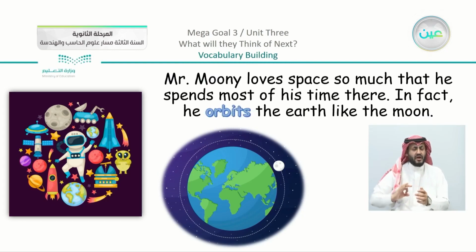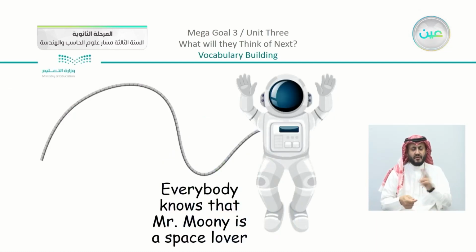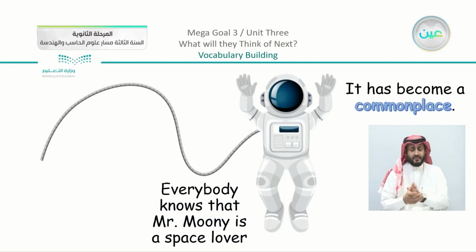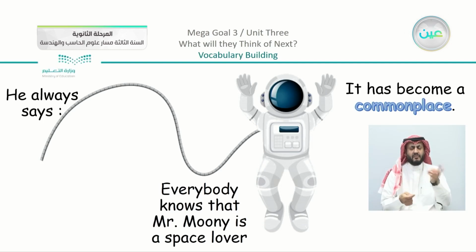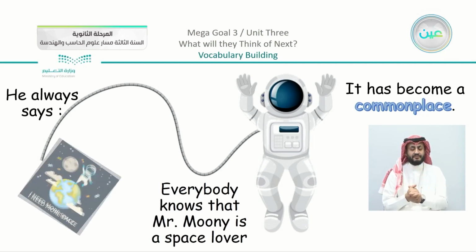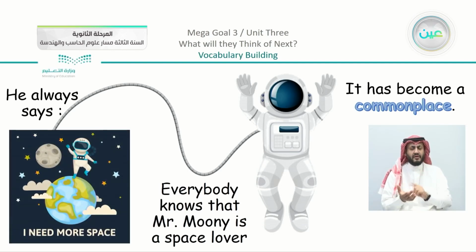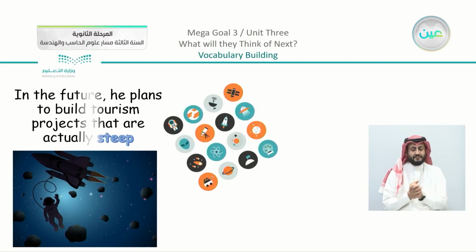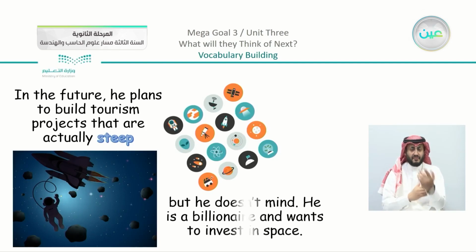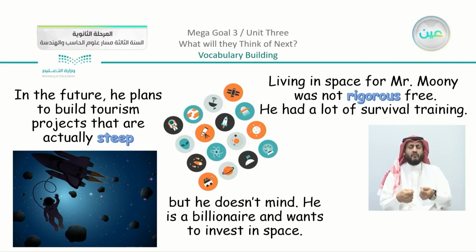We have here Mr. Mooney. He loves space so much that he spends most of his time there. In fact, he orbits the Earth like the moon. Everybody knows that Mr. Mooney is a space lover. It has become commonplace. He always says, I need more space. In the future, he plans to build tourism projects that are actually steep. But he doesn't mind. He is a billionaire and wants to invest in space.